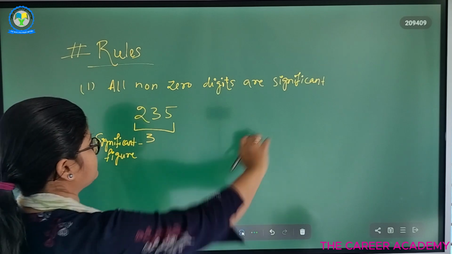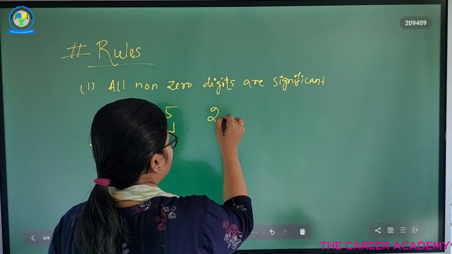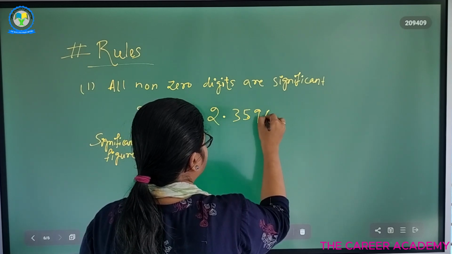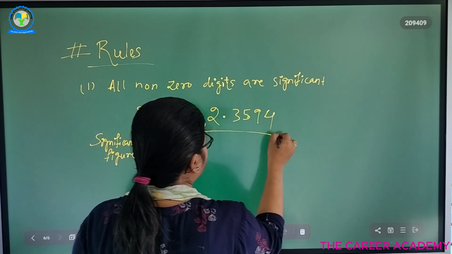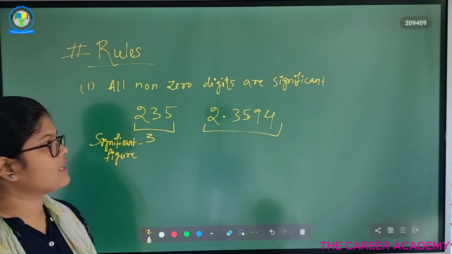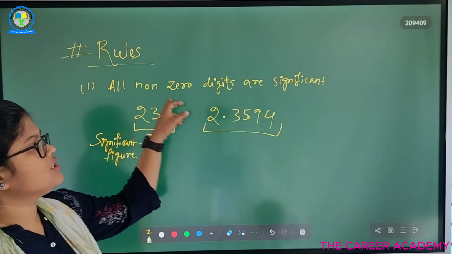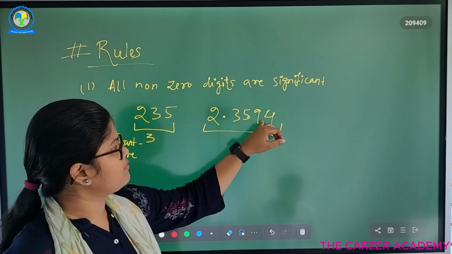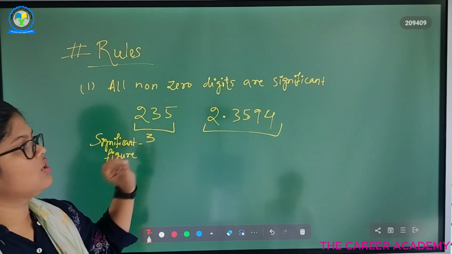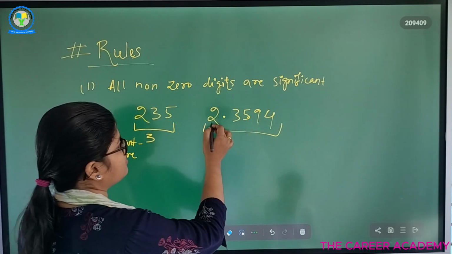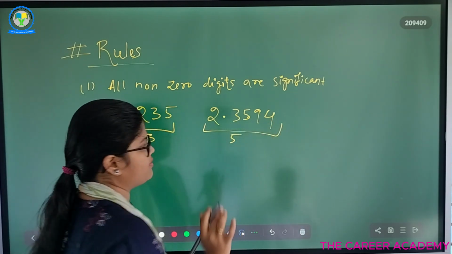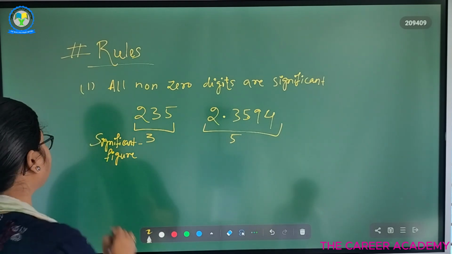We have three significant figures in 235. Now 2.3594. So here how many significant figures are there? We know that all non-zero digits are significant. So 2, 3, 5, 9, 4. These all are non-zero digits. So non-zero means significant. 1, 2, 3, 4, 5. We have 5 significant digits. Okay.